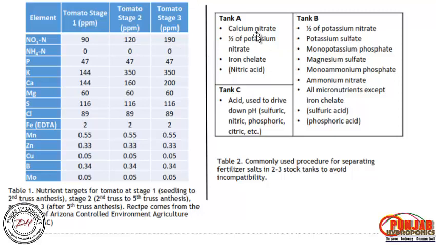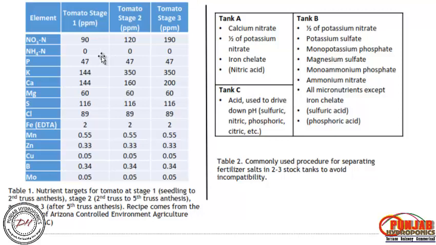When you are preparing the nutrients, you have to prepare them separately, so tank A, tank B, we can classify the nutrient dissolution in separate tanks so that there is no precipitation. Tank A: calcium nitrate, half of the potassium nitrate, iron chelate, and nitric acid. Tank B: half of the potassium nitrate, potassium sulfate, monopotassium phosphate, magnesium sulfate, monoammonium phosphate, ammonium nitrate, and all micronutrients except iron chelate, because they are going to precipitate, along with phosphoric acid or sulfuric acid.